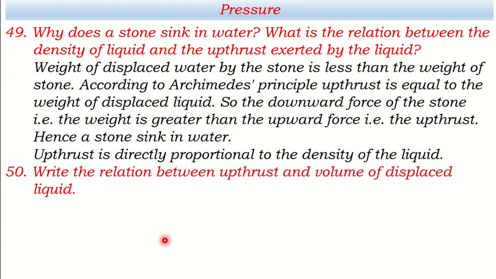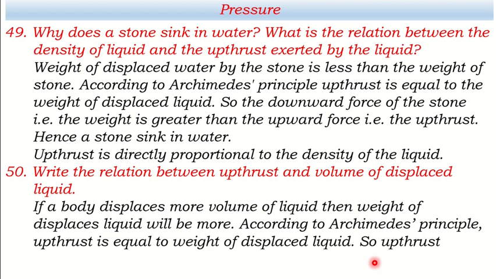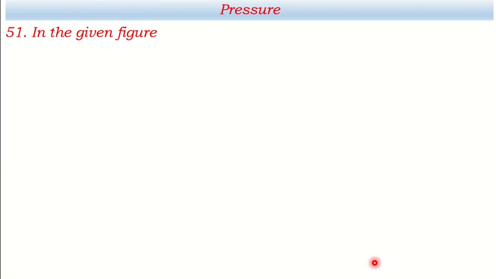Write the relation between upthrust and volume of displaced liquid. This is very simple. If a body displaces more volume of liquid, then weight of displaced liquid will be more. According to Archimedes' principle, upthrust is equal to weight of displaced liquid. So, upthrust increases with the volume of displaced liquid. Okay, let's have another question.